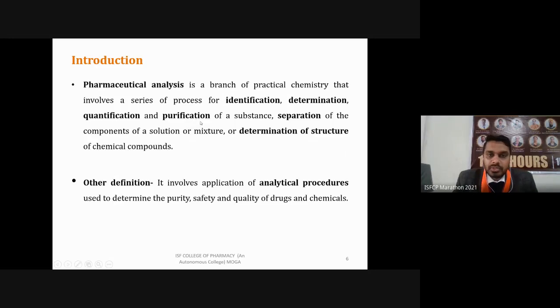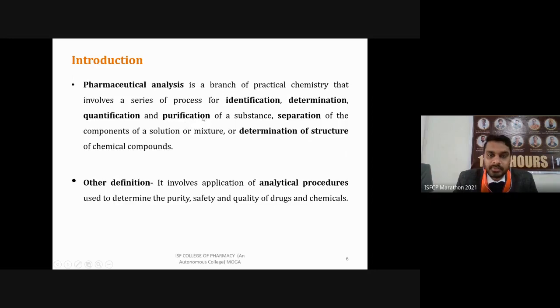Similarly, in organic or synthetic drugs, after reactions, when we are synthesizing an API, there is a mixture of chemicals. It is not always 100% API that we are manufacturing. So to purify that, we have to perform some purification techniques. These purification techniques are again part of pharmaceutical analysis.